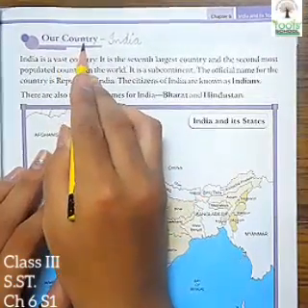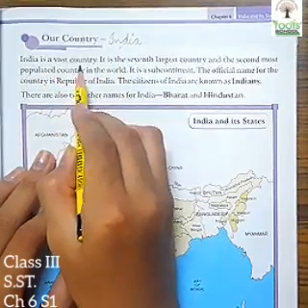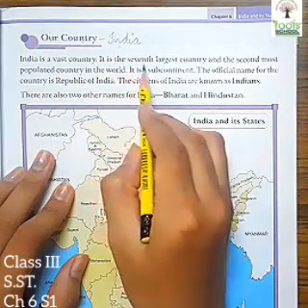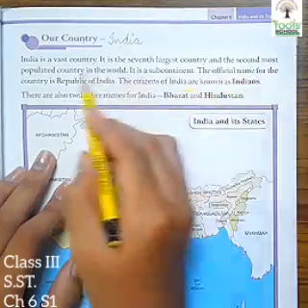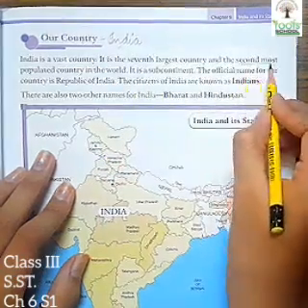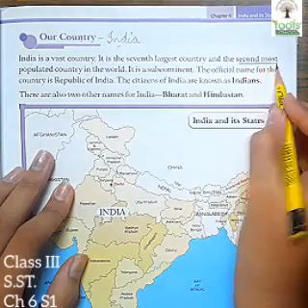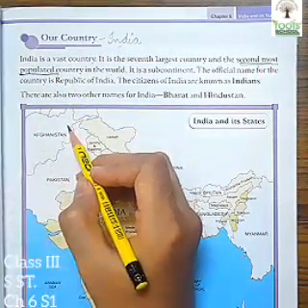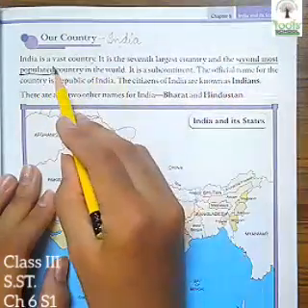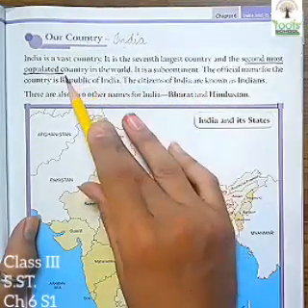So our country, which is our country? Our country is India. India is a vast country, means it is a very large country. It is the 7th largest country and the second most populated country in the world. We will underline the important words: second most populated country of the world. The first populated country is China, and after that India is the second most populated country.